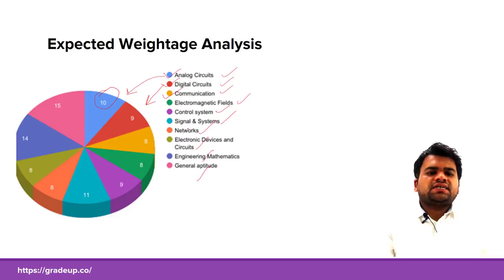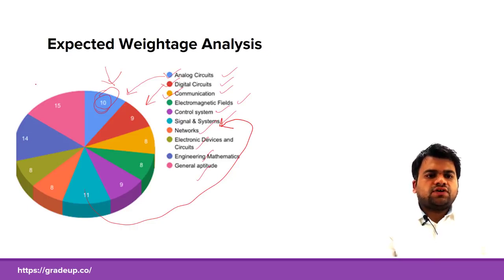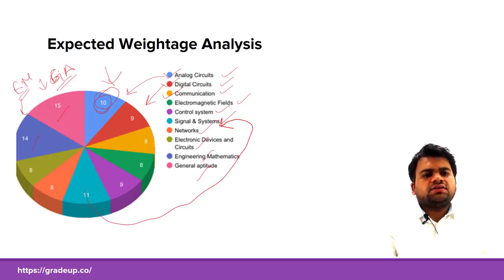Now from these subjects, which subjects do you have to prepare first? On observing this pie chart, you can see that maximum weightage has been given to analog circuits, then signals and systems, and then this is for engineering mathematics, this is for general aptitude. So these are 2 sections which cover around 30 marks,